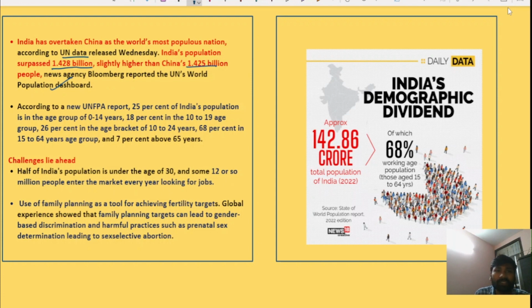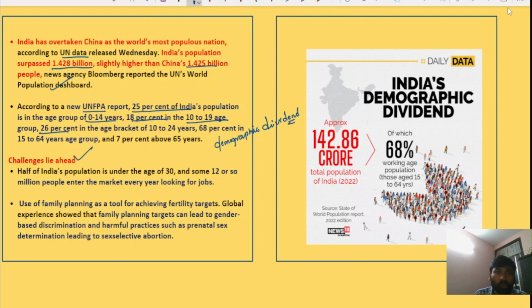The United Nations Population Fund says that 25% of India's population is in the age group of 0 to 14 years, 18% in the age group of 10 to 19 years, and 26% in the age bracket of 10 to 24 years. This indicates that India has a huge demographic dividend. However, it comes with huge challenges.